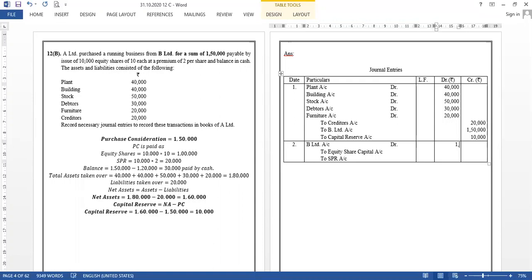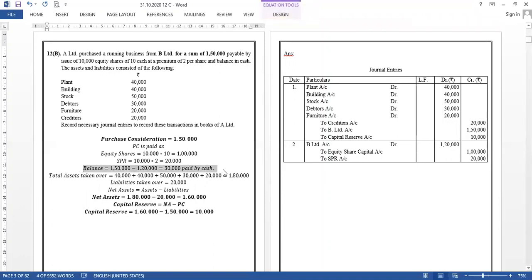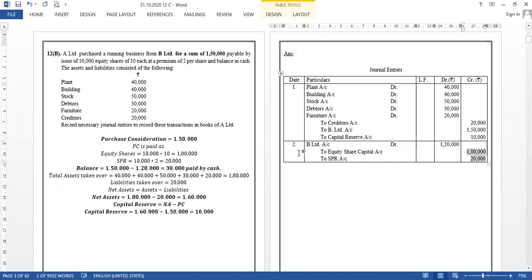Shares of 10,000 so 1,20,000, that made 1 lakh. In the calculation you can see 20,000. Okay, done. How much was cash paid? So cash paid can be seen as 30,000, right? Now the 30,000 that is paid in cash, companies' transactions generally do not take place in cash. So what we are going to do is write it as bank only.